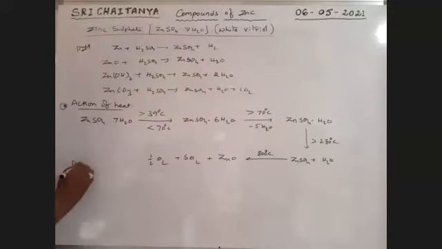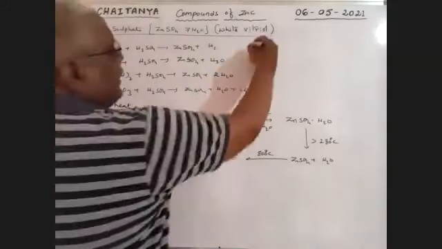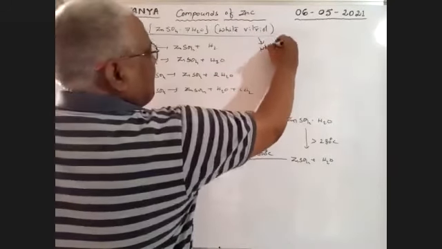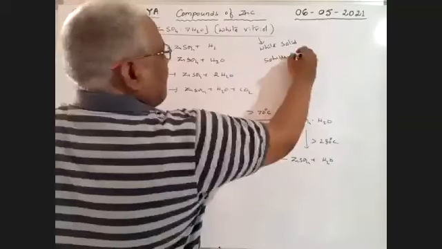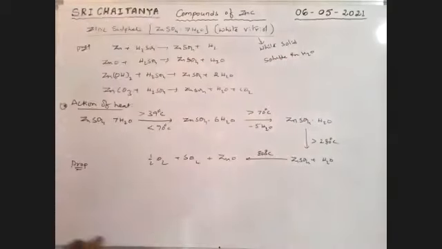Properties. It is a white solid, soluble in water, and is called white vitriol. Okay. Now some reactions.